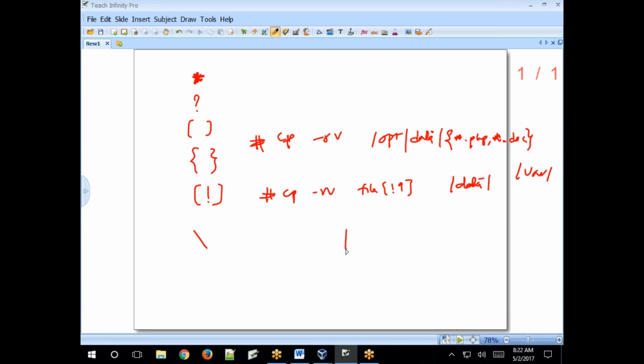What is logical or? Condition 1, condition 2. If any one condition is true, then you will get a result. So if you specify a logical or condition, the symbol is the same, right? When you are working with a command, if you specify this symbol for logical or, the shell reads this symbol as a pipe by default.